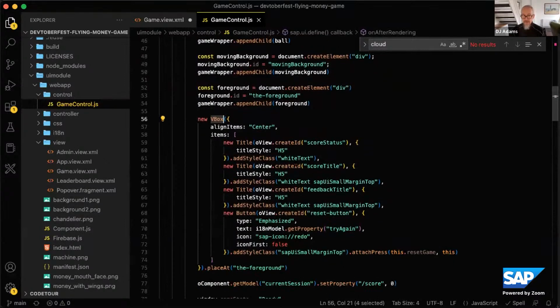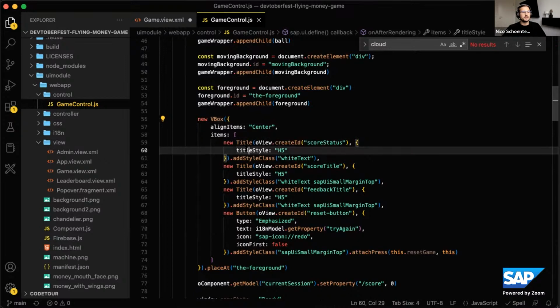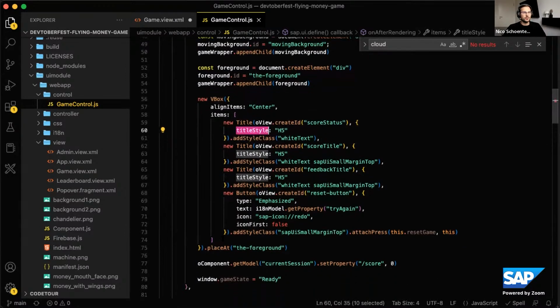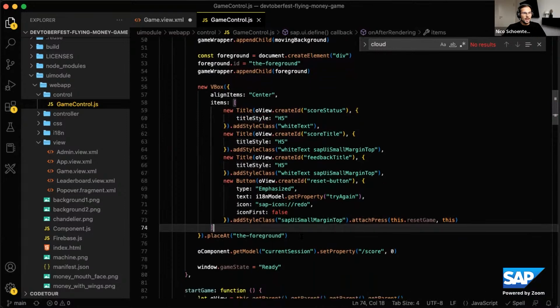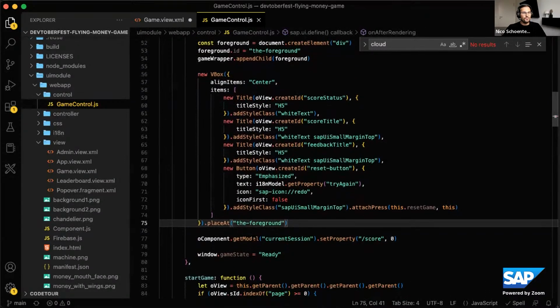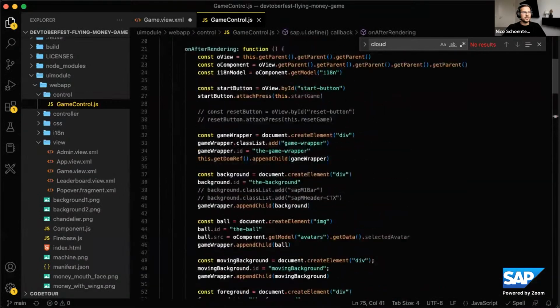Yeah, nice. And then I can do all the things that I would do with a UI5 control as well, like set the native UI5 properties like title, style, or add style classes, and all the native UI5 APIs. And then that's pretty much setting up the game.